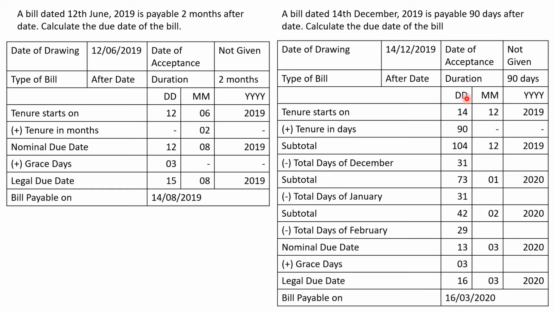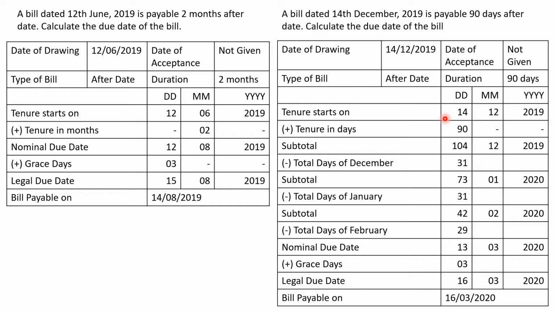So let me write in the same format, DDMMYY. Tenure starts on 14th of December 2019, and tenure days are 90 days. It is not months, so I am not writing anything in the months column, and nothing in the year column. I am writing in the days column. Now you have to be careful because the bill is drawn in the last month of the year.